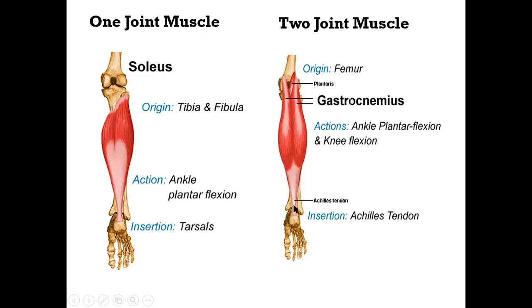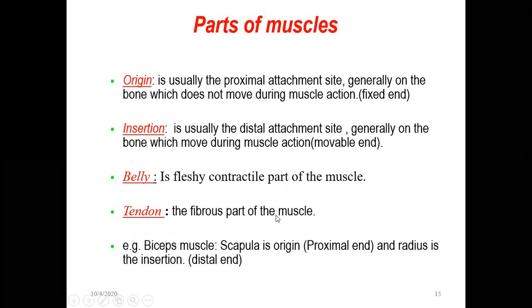Because it becomes the fibrous part. Even though this is the muscle, before it gets attached to any bone, it gets fibrous. Here if you see, this is the fibrous part and this is the fibrous part. Wherever it is attached, it will not be attached to the bone directly, but by the fibrous tissue. So this is called the tendon.